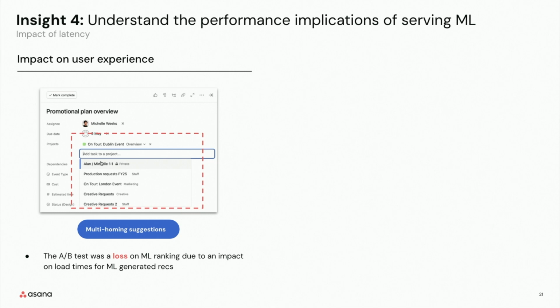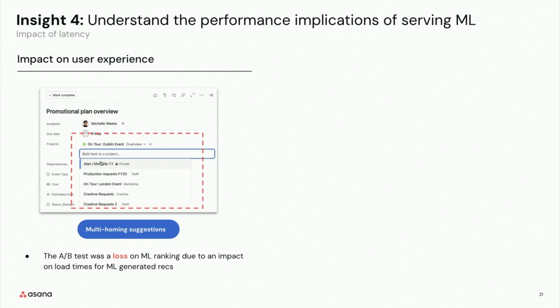Asana, because of its work graph data model, allows users to multi-home tasks in multiple projects. What multi-homing means is that if a user realizes that the same task is relevant to 2 projects, they can add the same task in multiple projects. And we still give users suggestions for which other project they can multi-home a particular task to.